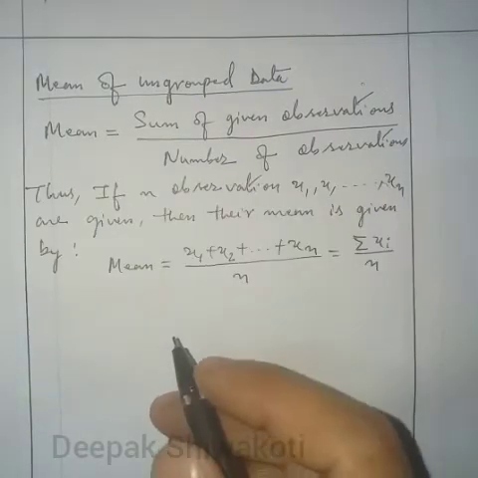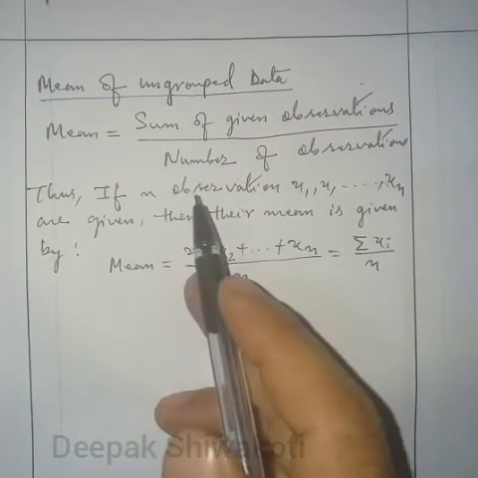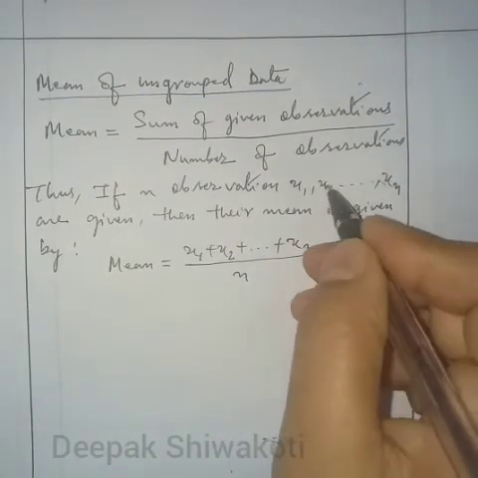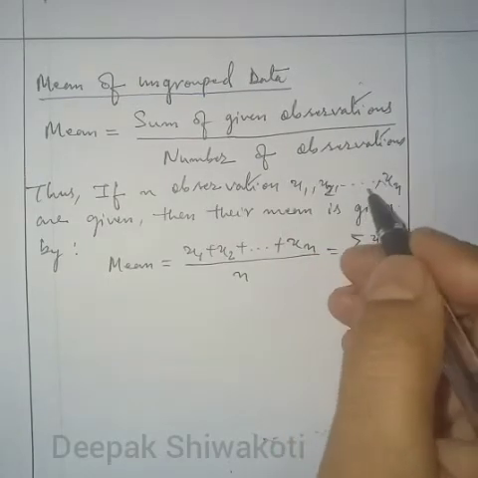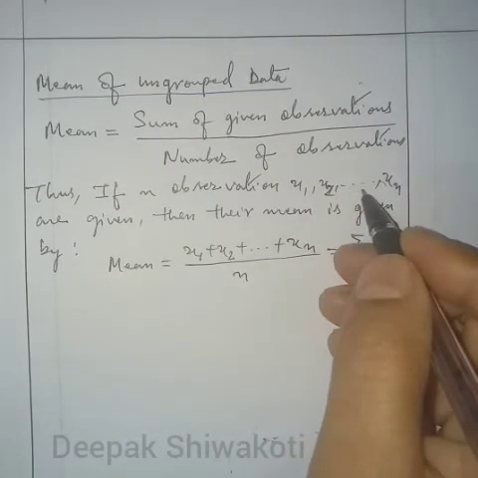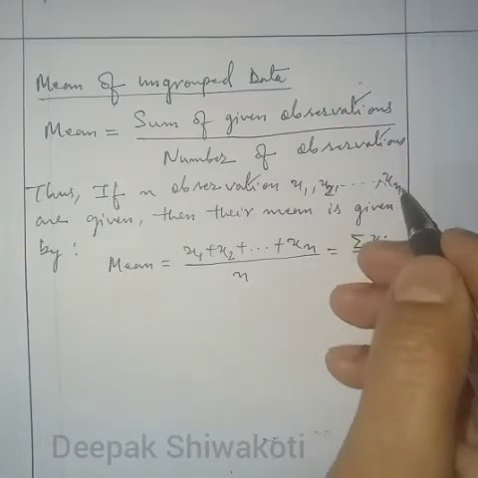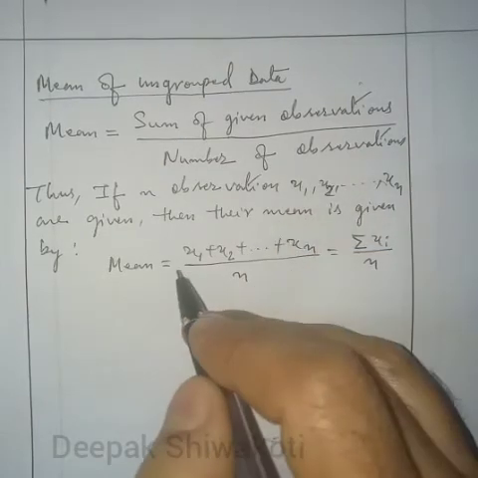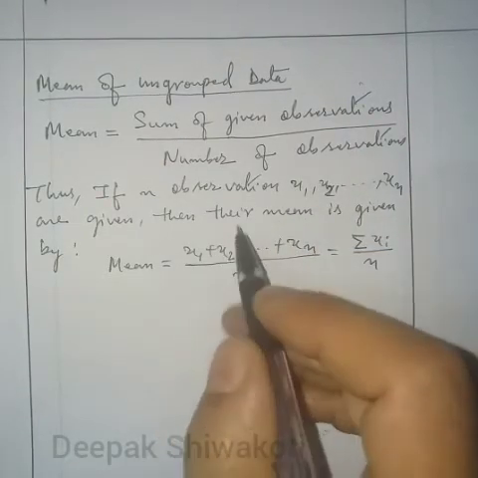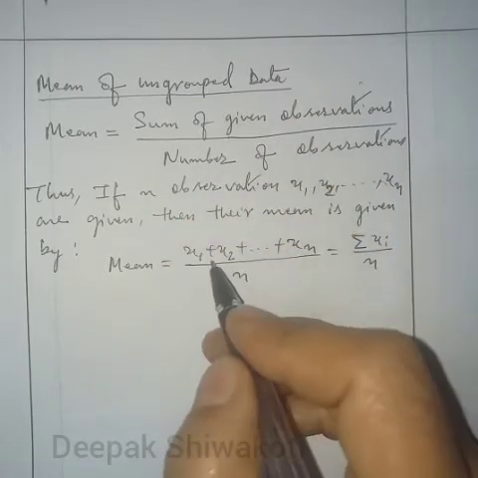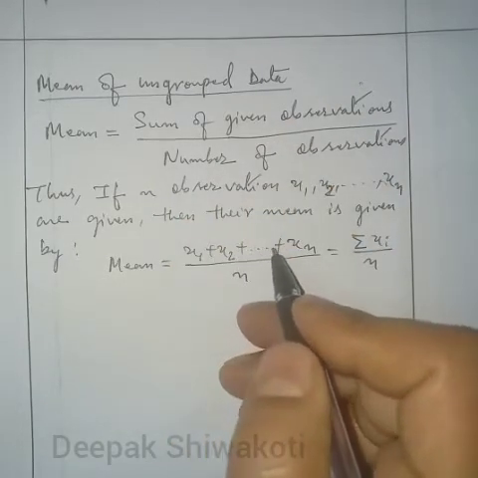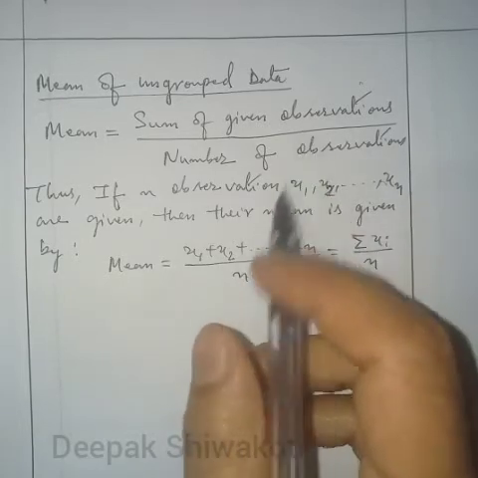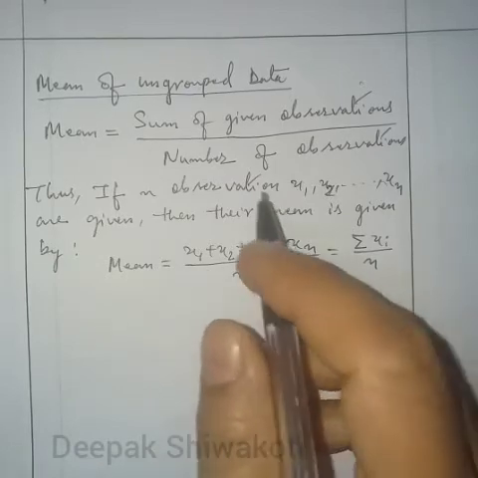Thus if n observations x1, x2, x3, x4, x5 and so on up to xn are given, then their mean is calculated as x1 plus x2 plus x3 plus x4 and so on, the sum of the given observations, divided by the number of observations.